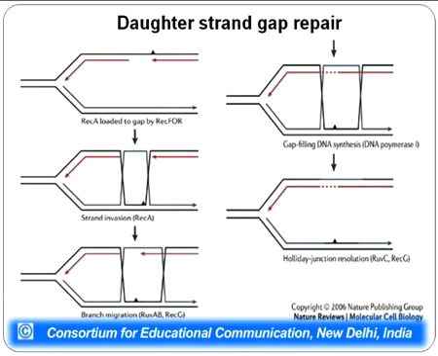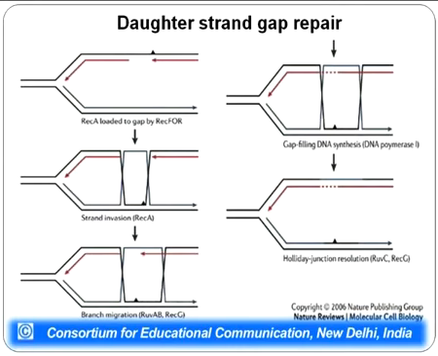After loading of RecA by RecF, there will be invasion of the parental strand of the homologous chromosome, and this invasion will be followed by branch migration, which will be helped by RuvAB and RecG protein. After this branch migration, there will be gap filling DNA synthesis, and then the Holliday junctions will be resolved. There are two Holliday junctions which can be seen here as crosses in the right figure at the topmost position, and after these Holliday junctions have been resolved, there will be gap filling DNA synthesis.